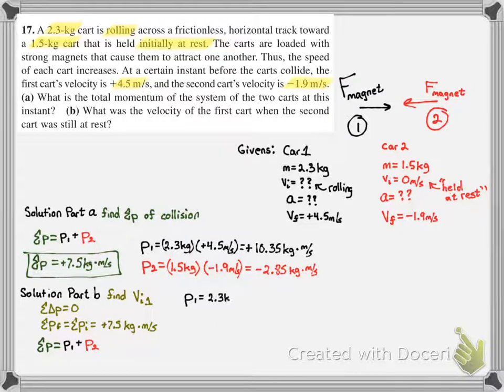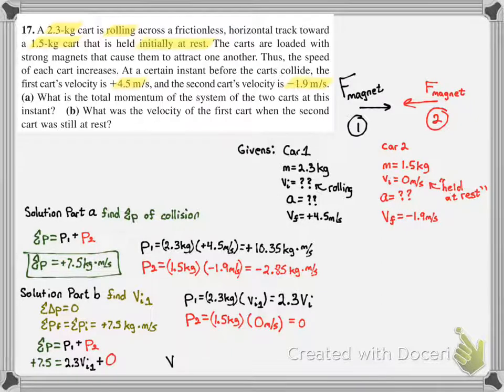The total momentum of object 1 we don't know because we know the mass, but we don't know the velocity. But we do know the total momentum of object 2 because it started from rest, so the total momentum of object 2 is 0. So then we can set up the equation that 7.5 is equal to 2.3 times our initial velocity of object 1 plus 0. And when we do the math, we find out that the initial velocity of object 1 was 3.26 meters per second. And that's our answer. That's the initial velocity of the first object that was rolling.